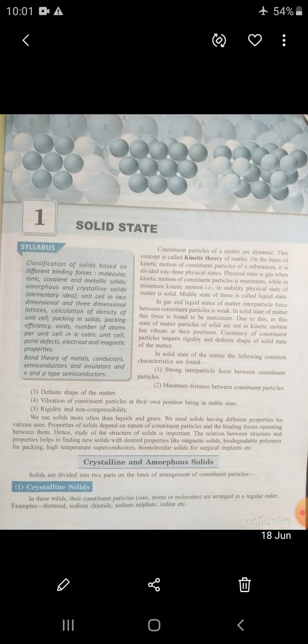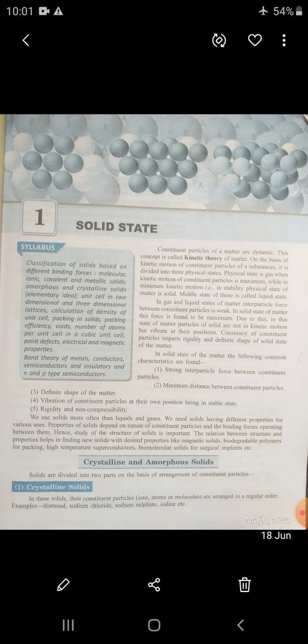So in the solid state of matter, the following common characteristics are found. First, strong interparticle force between constituent particles in solids. Minimum distance between constituent particles. Definite shape of matter. Vibration of constituent particles at their own positions, being in a stable state. Rigidity and non-compressibility are found in solids. So these are the identifying characteristics of solids.